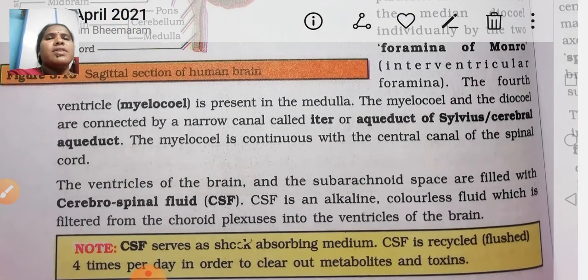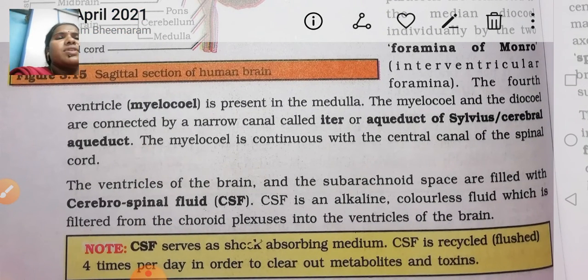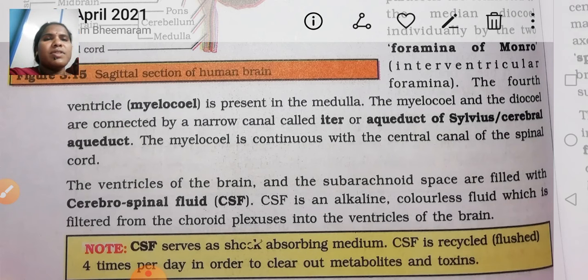Okay, these are the ventricles of the brain. The ventricles and the subarachnoid space are filled with the cerebrospinal fluid. Here you have to imagine, this is a very important point: how the CSF is formed.